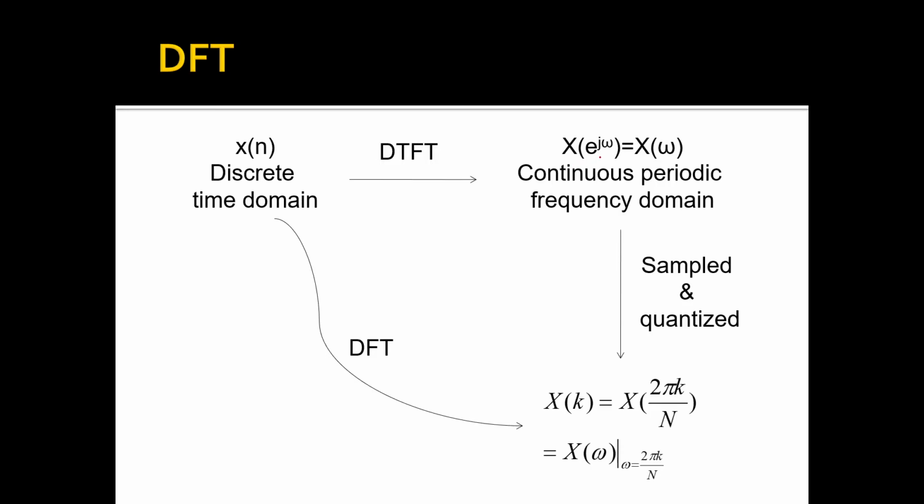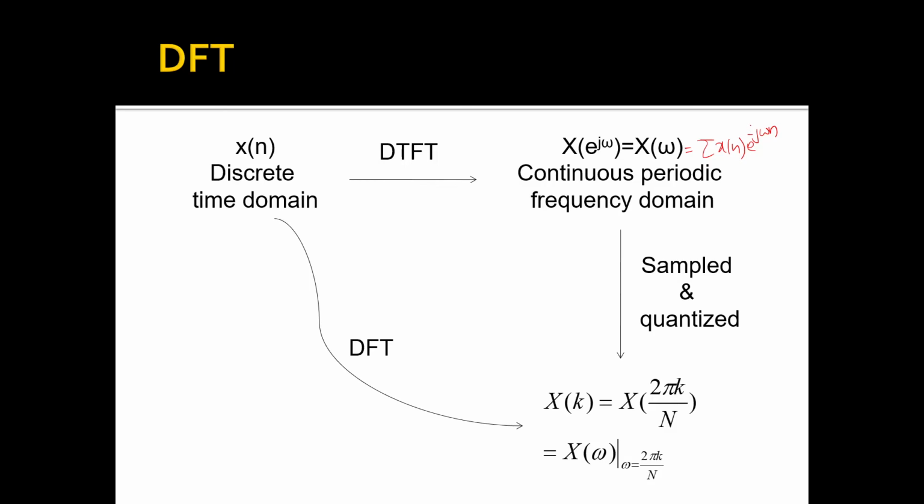That means we get x of e to the power of j omega. In short, we write it as x of omega, which is equal to summation of x of n e to the power of minus j omega n. Now this is a continuous periodic signal in the frequency domain.